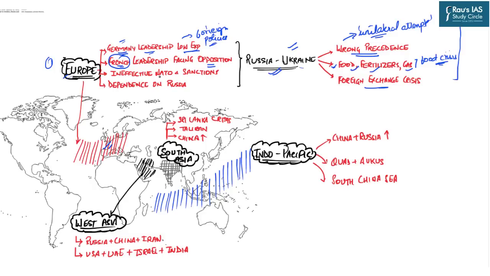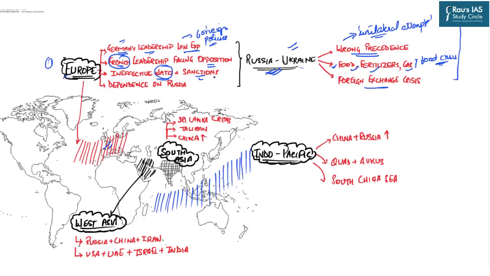Next comes NATO, that is the North Atlantic Treaty Organization. Now, the Russia-Ukraine war has proved NATO to be largely ineffective. It was not able to stop Russia in the initial days. Then, in later days, it was not able to repel Russia. And moreover, the rounds of sanctions which have been imposed by various countries have not really impacted Russia enough to stop its aggression.